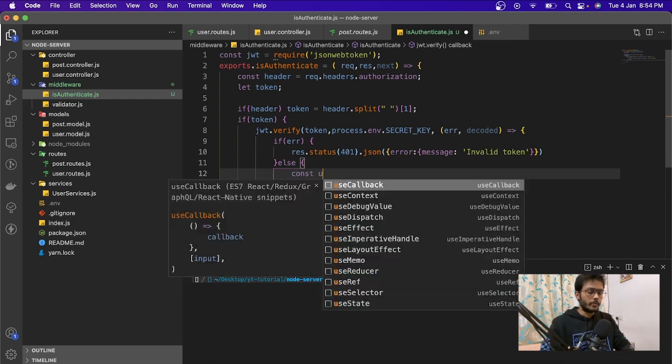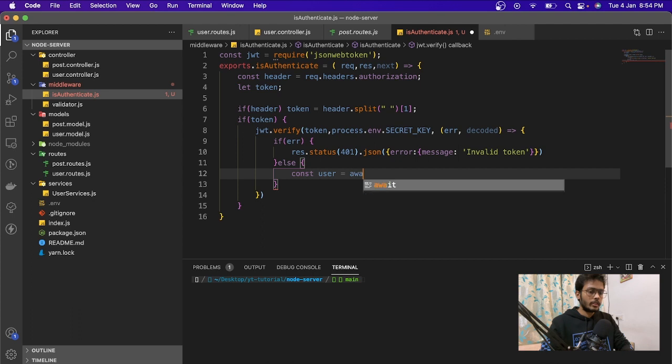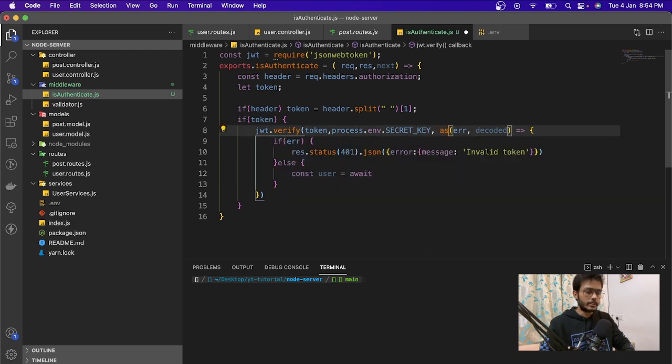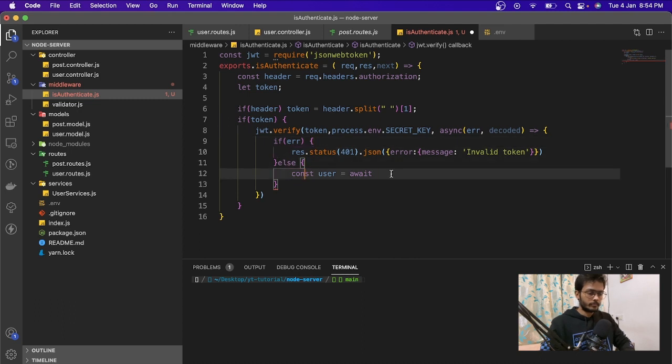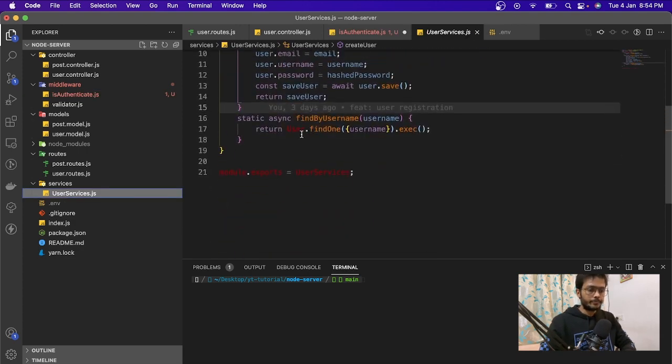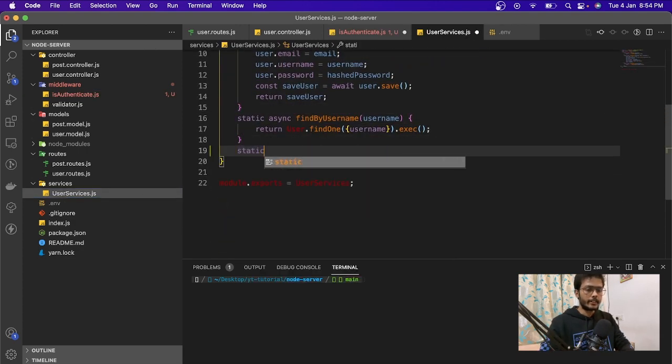we are going to have user await, and here we are going to have async await, and we will make an API call. Let's create a user service, and inside that we'll have static async findByUserId, and inside that we are going to have id.